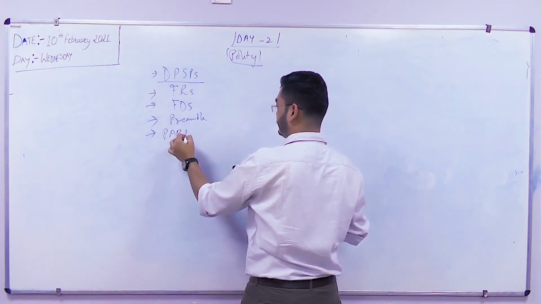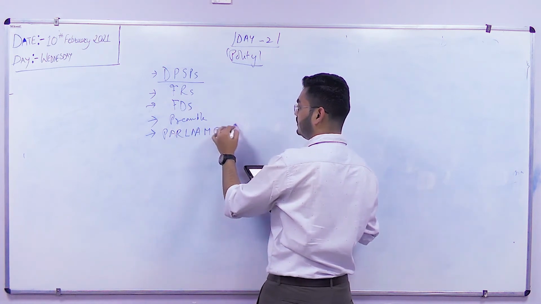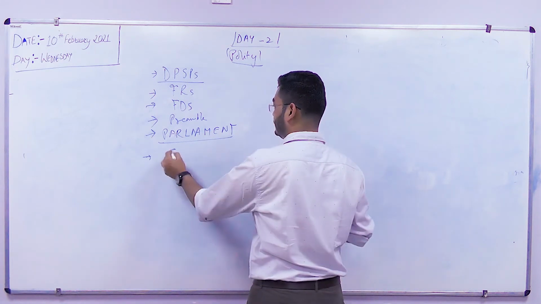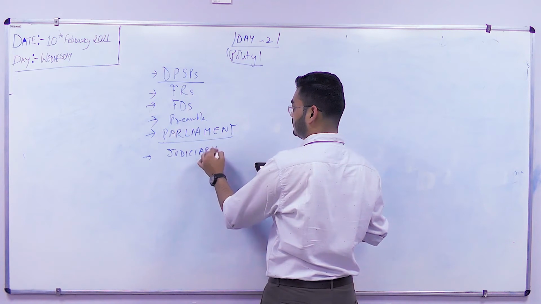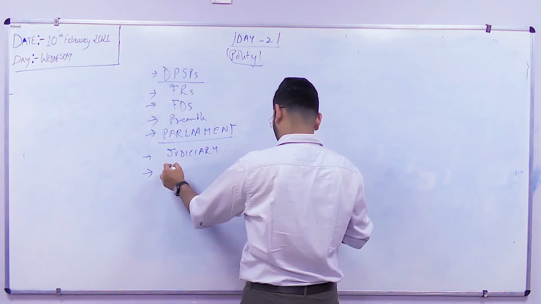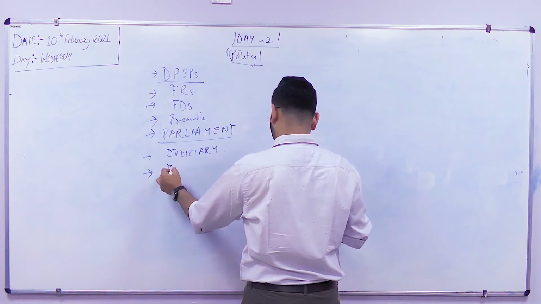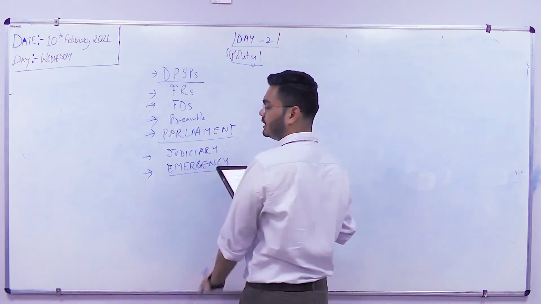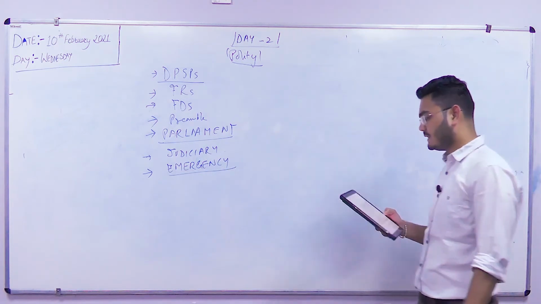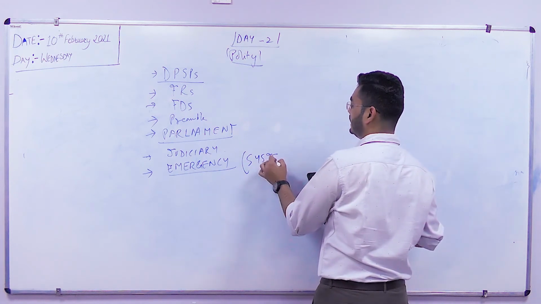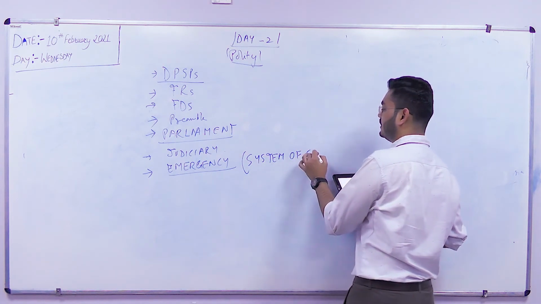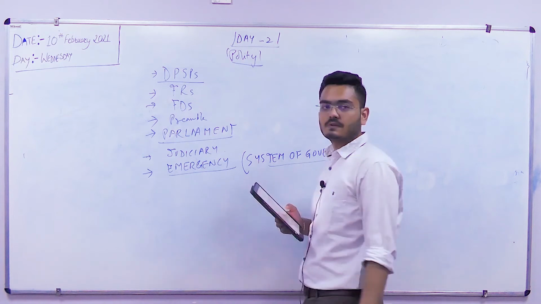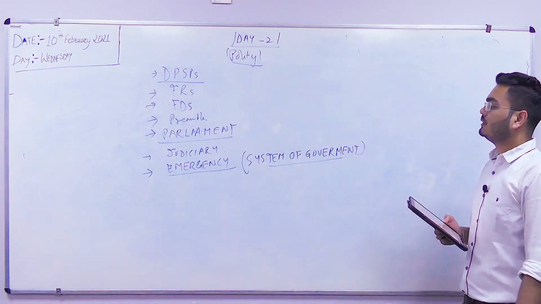Parliament is very important. Maximum of the questions are coming from Parliament. After Parliament, we have the judiciary, constitutional and non-constitutional bodies. Before that, just note down emergency. Emergency is more important, as well as the system of government. Our parliamentary system of government: what are the federal features and what are the unitary features? This is very important.